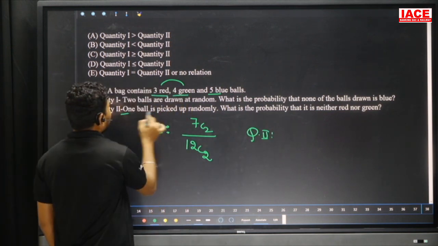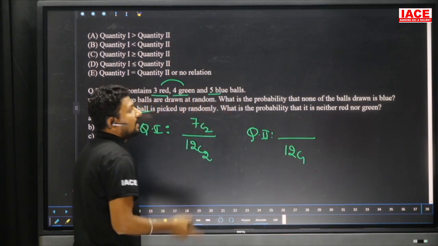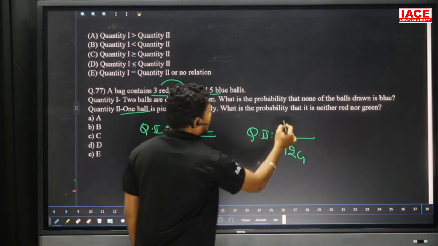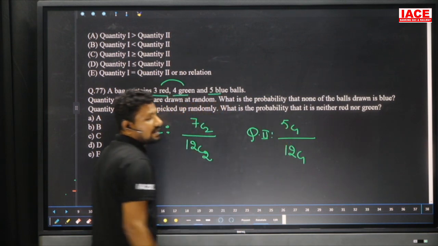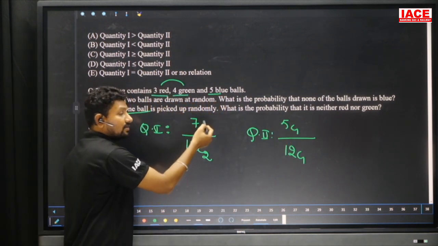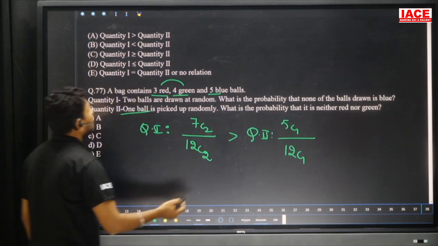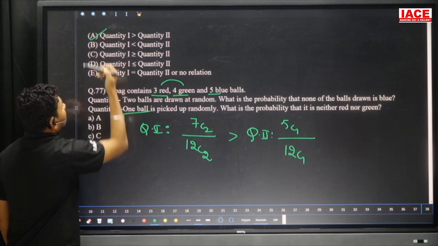And quantity 2. Here we are picking only 1 ball out of 12 balls. The 1 ball is what? Neither red nor green. That means we are focusing on a blue ball. 5C1, 5C1 value is 5. 12C1 value is 12. So 5 by 12. 7C2 value we can write as 7 into 6 by 12 into 11. That means this is greater than quantity 2. Quantity 1 is greater than quantity 2. Option is what? A here.